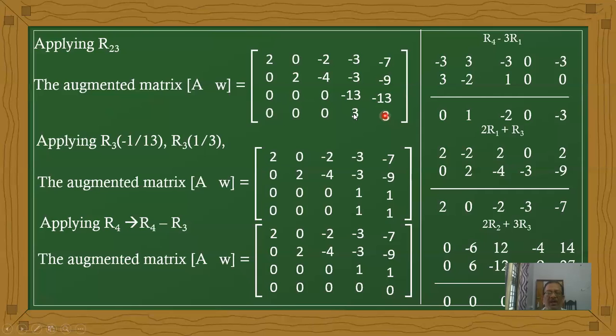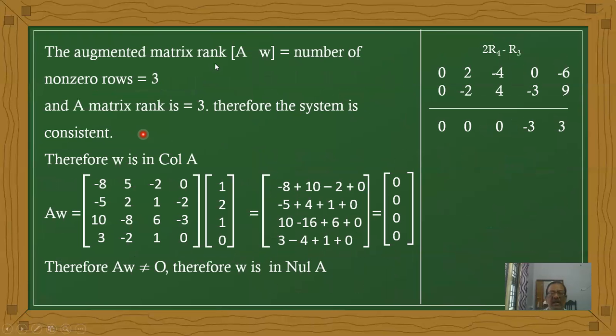That's why it is a 13 multiple and a 3 multiple. Therefore, the entire third row is multiplied by 1 over 13 and the entire fourth row by 1 over 3, so these become 1. After subtraction, 1 minus 1 is 0. Now observe that the number of non-zero rows in the augmented matrix is 3. Therefore, the augmented matrix rank equals the number of non-zero rows, that is 3. And in matrix A also there are 3 non-zero rows, therefore the matrix rank is 3.